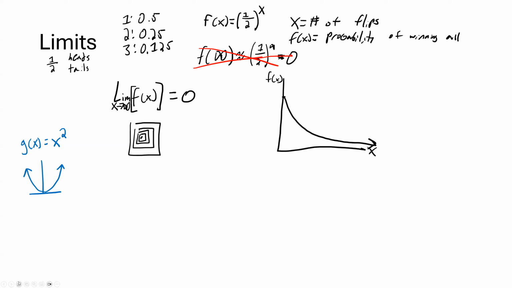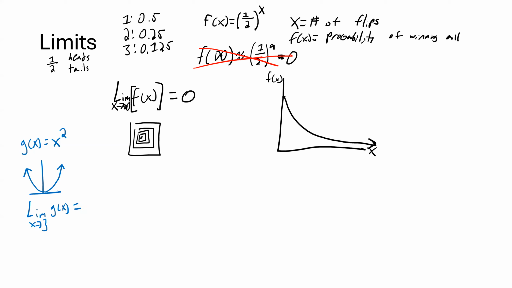So g of x equals x squared. And I ask you for the limit as x approaches 3 of g of x. What does that equal to?